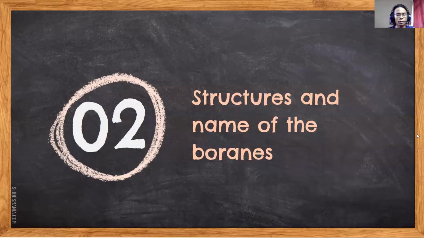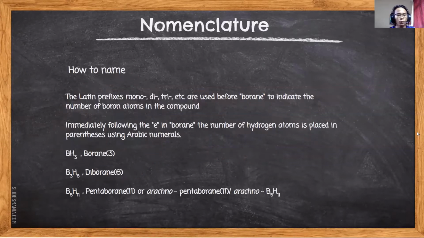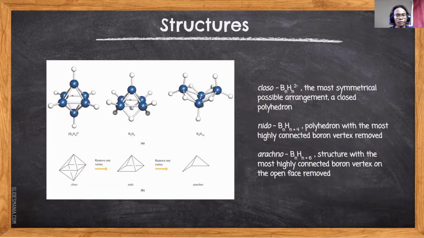We continue with structures and names of boranes. For naming, we use the letter prefixes mono, di, tri, etc. before borane to indicate the number of boron atoms. Immediately following the borane, we put the number of hydrogen atoms in parentheses using Arabic numerals. For example, BH3, we write borane(3), B2H6, diborane(6), B5H11, pentaborane(11). But if we know the structure of the borane, we put it in front of the prefix. For example, arachno-pentaborane(11).